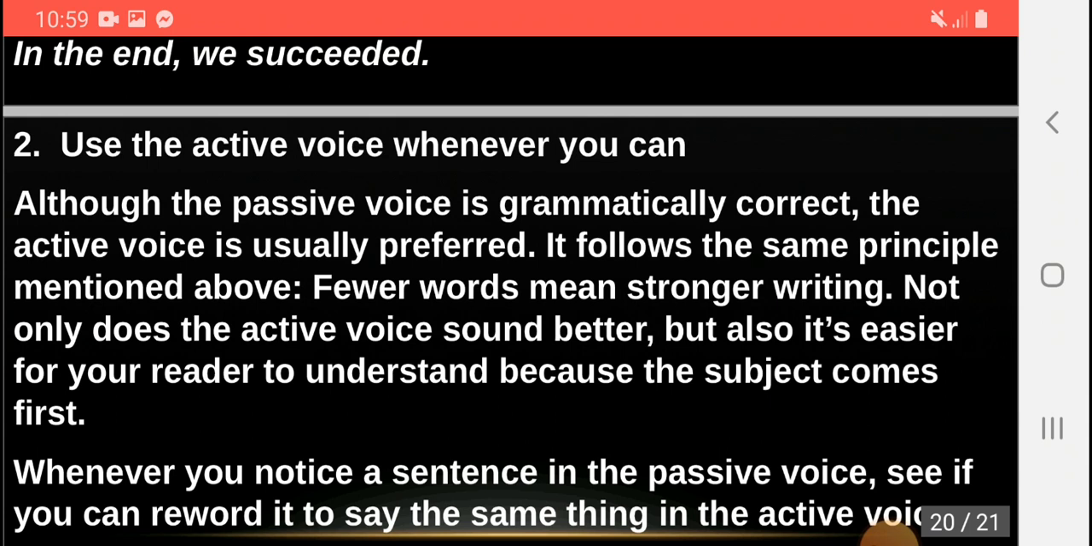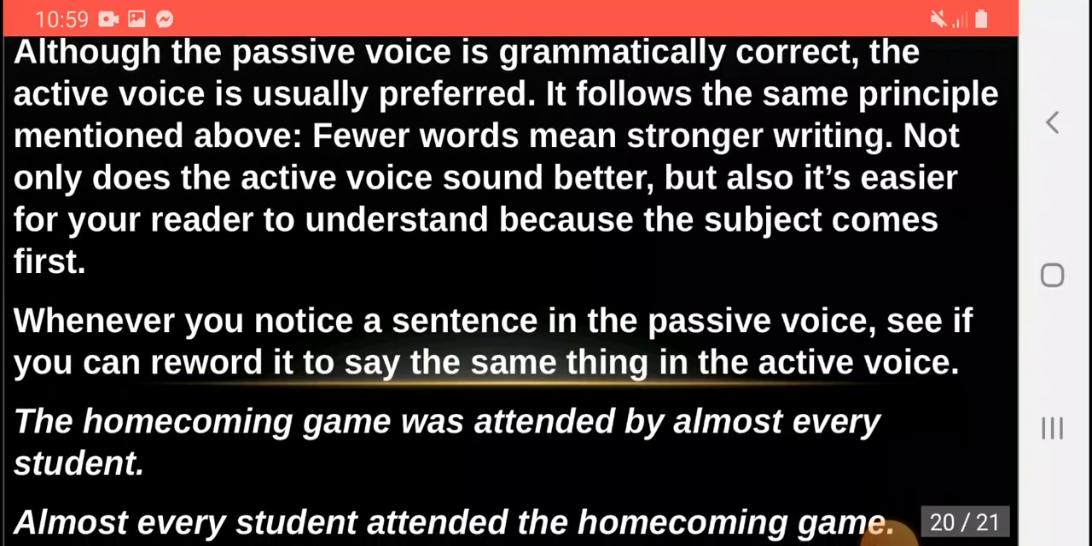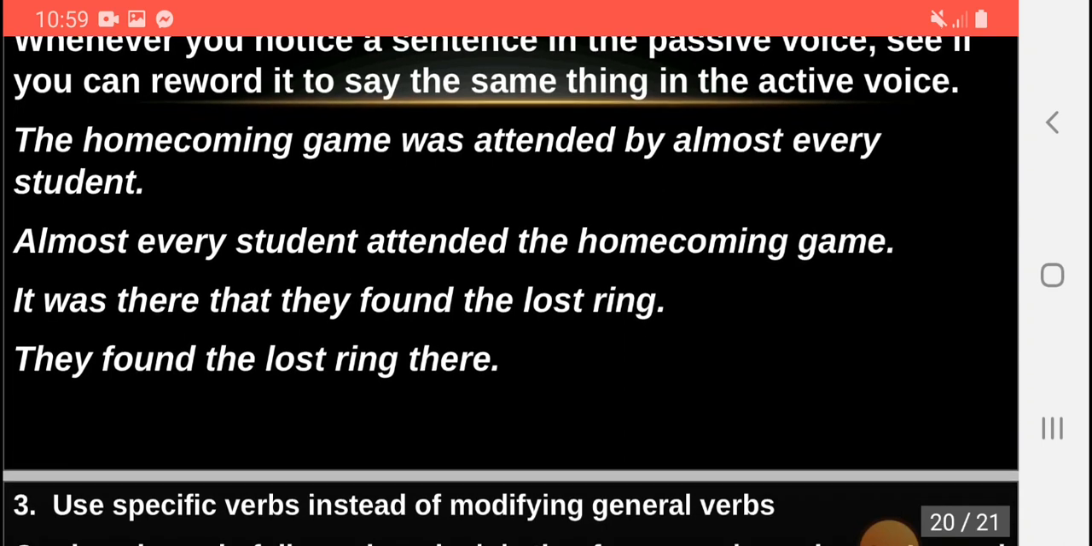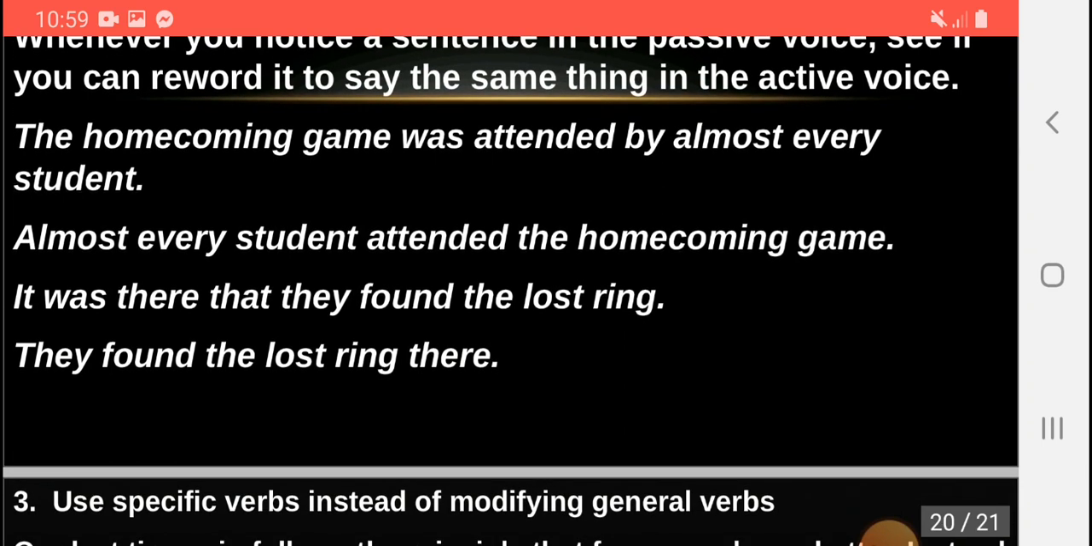Not only does the active voice sound better, but also it is easier for your reader to understand because the subject comes first. Whenever you notice a sentence in the passive voice, see if you can reword it to say the same thing in the active voice. For example, "The homecoming game was attended by almost every student." You can change it into "Almost every student attended the homecoming game." "It was there that they found the last string." "They found the last string there."